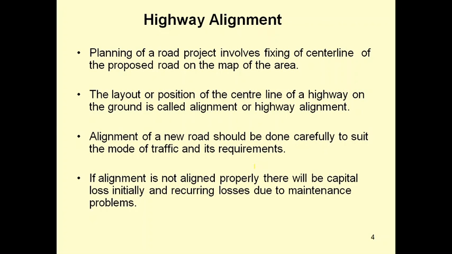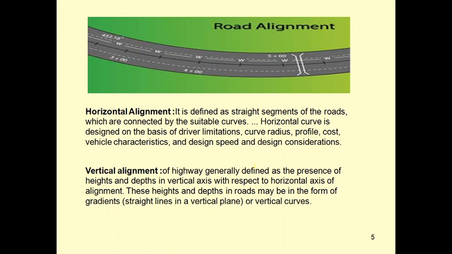So we have two types of alignments. Horizontal alignment is defined as straight segments of the road which are connected by suitable curves. A horizontal curve is designed on the basis of driver limitations, curve radius, profile, cost, vehicle characteristics, design speed and design considerations.